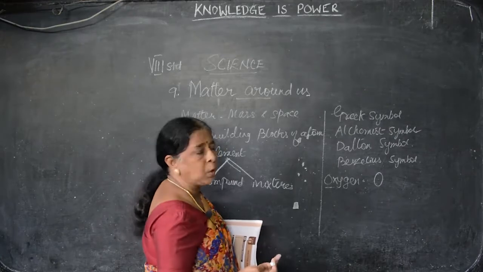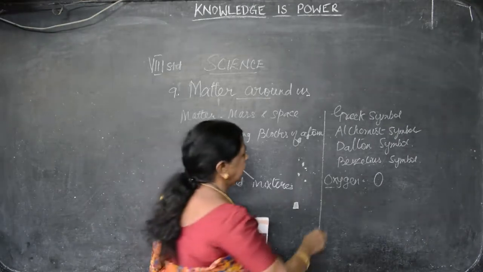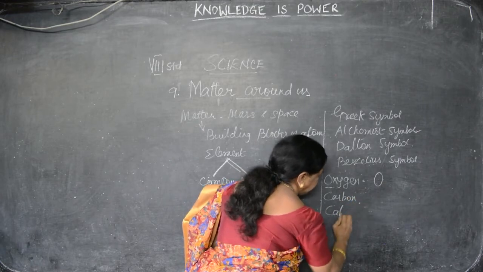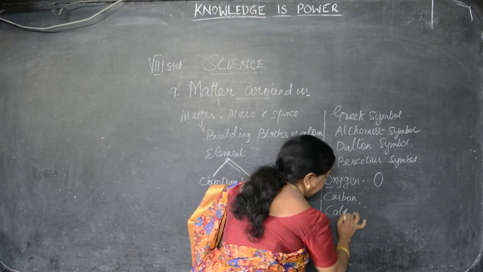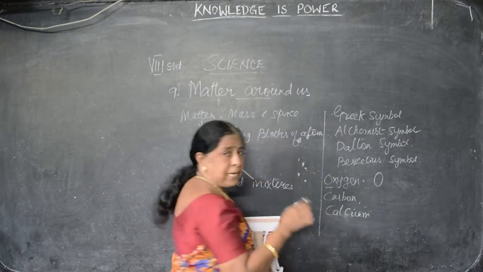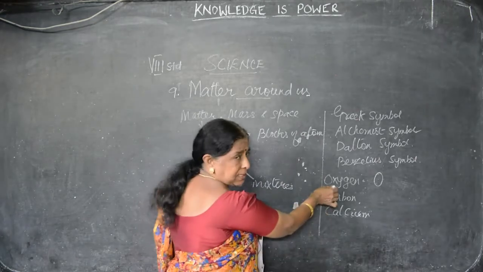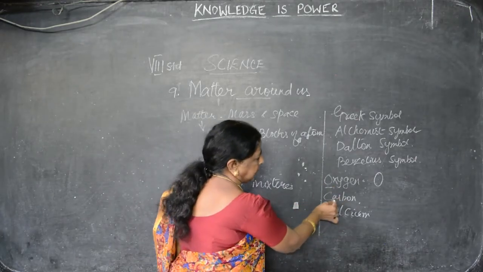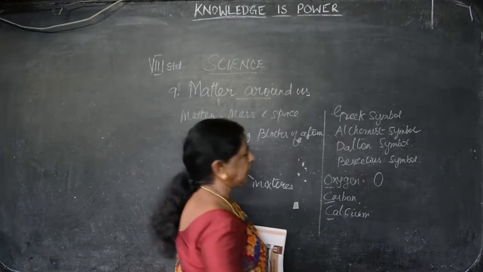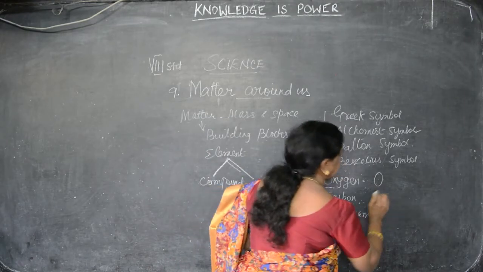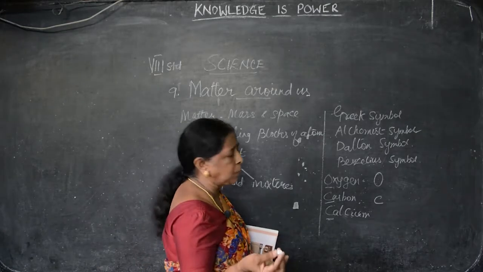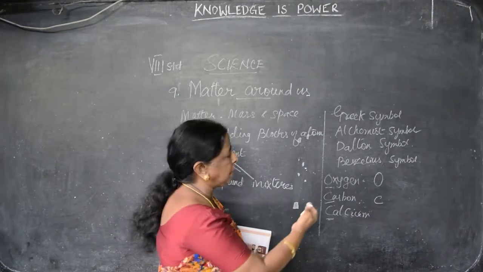Some other elements have the same beginning letter, for example, carbon as well as calcium. If we write the first letter as the symbol, here we are writing C for both carbon and calcium, so you will be confused. If it is given as C without the element name, we cannot be sure whether it is carbon or calcium.